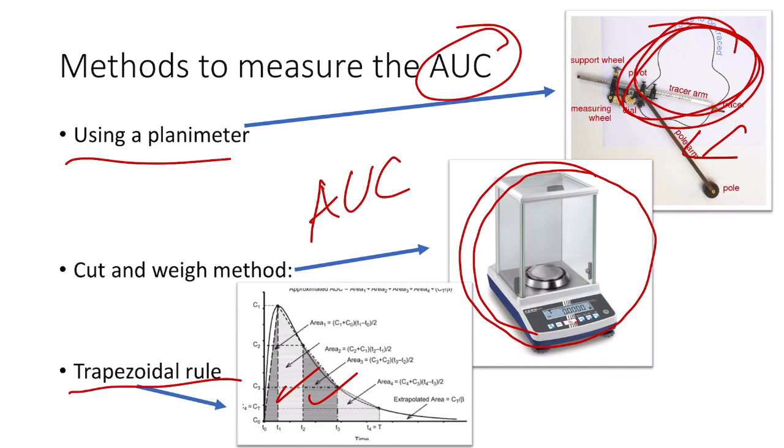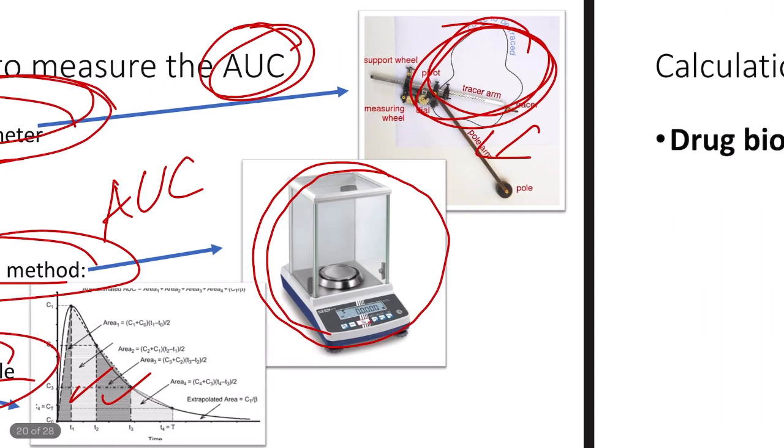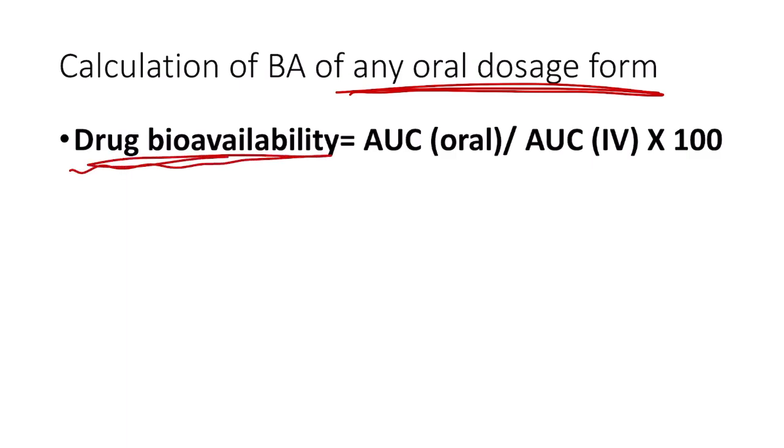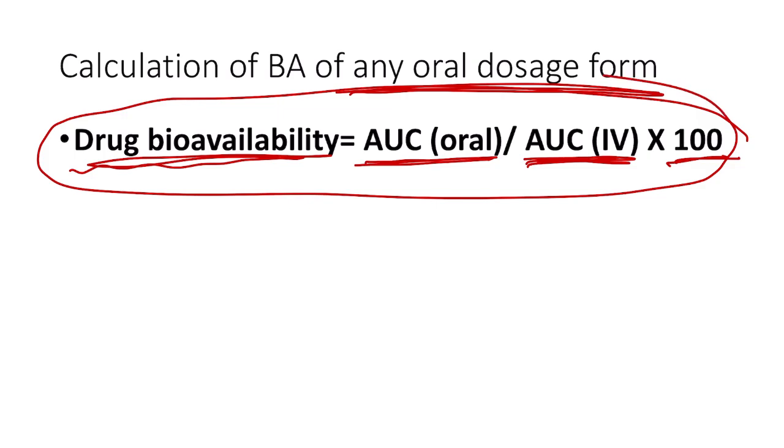So these are the three different methods by which we can measure the area under curve for the bioavailability graph. Now, calculation of the bioavailability of any oral dosage form is given by this formula: the drug bioavailability is equal to AUC for the drug given by the oral route divided by AUC for the same drug given by the IV route, multiplied by 100. So this is the formula for the bioavailability of the oral dosage form of a particular drug.